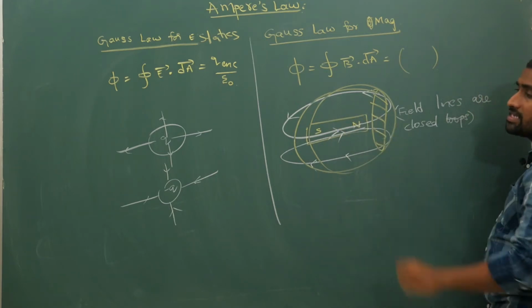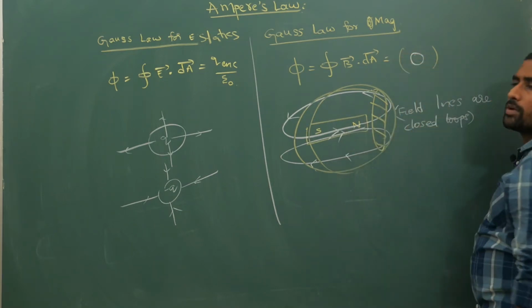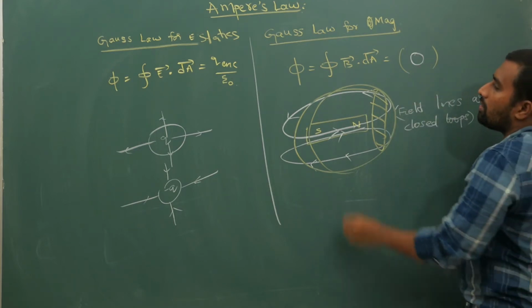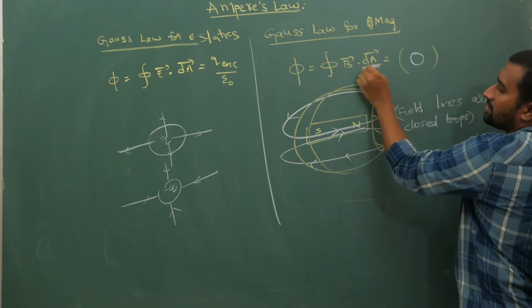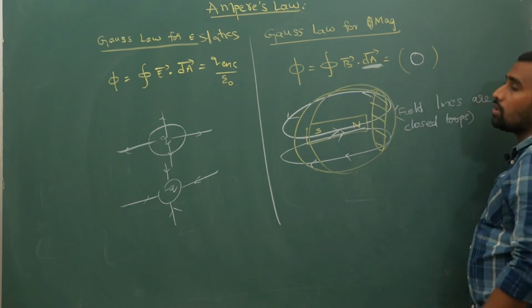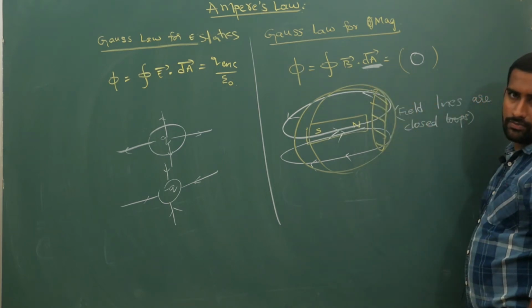So there is no enclosed pole strength. As a result, the only possibility is 0. So if you do areal integration over a closed surface, the answer becomes 0 here.